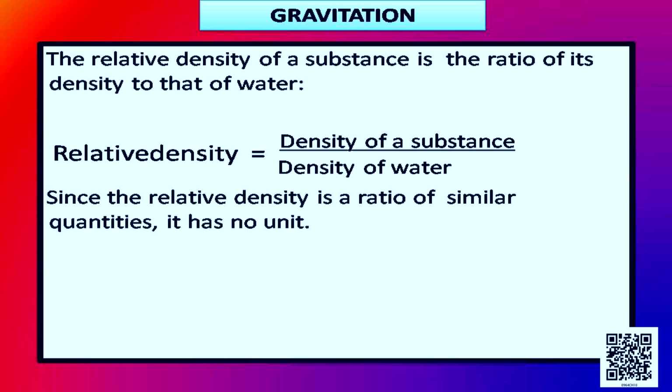Okay? Since the relative density is a ratio of similar quantities, it has no unit.